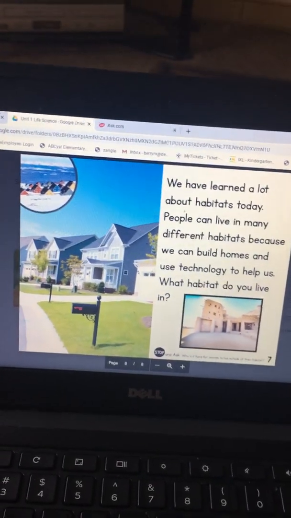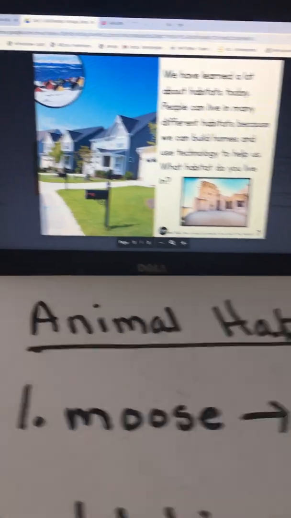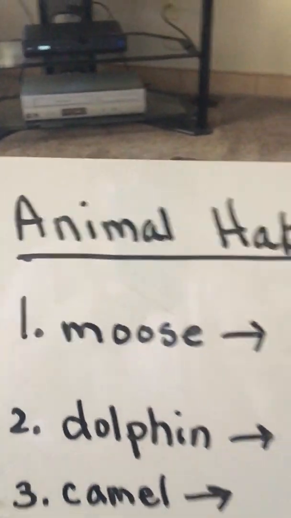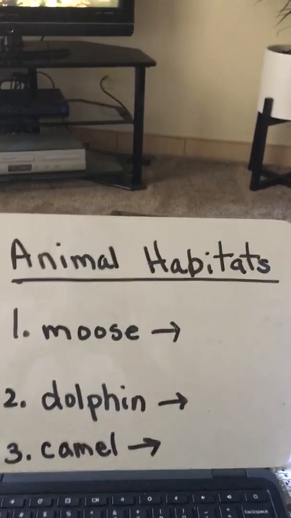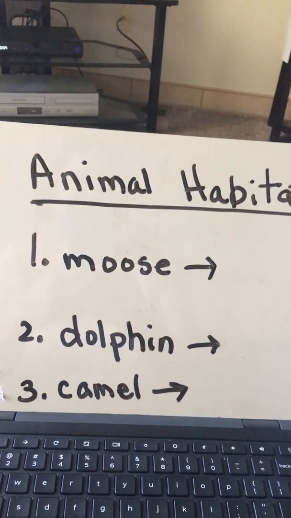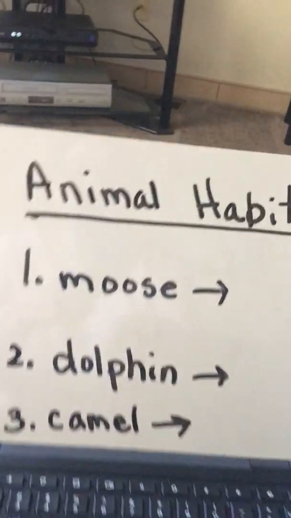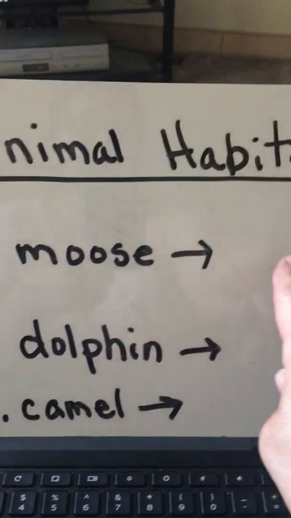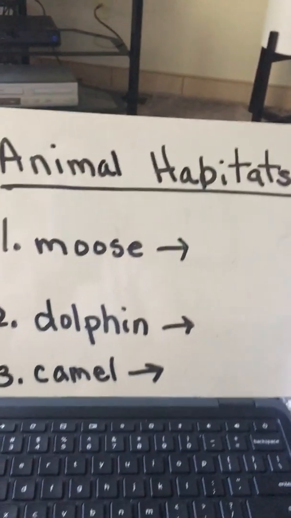Okay, when you're done reading this, I want you to write 3 animal habitats. Number 1 would be a moose. Where does a moose live? Number 2, dolphin. And number 3, camel. So you would write the animal and then you write the habitat right next to them. And that's your science assignment.